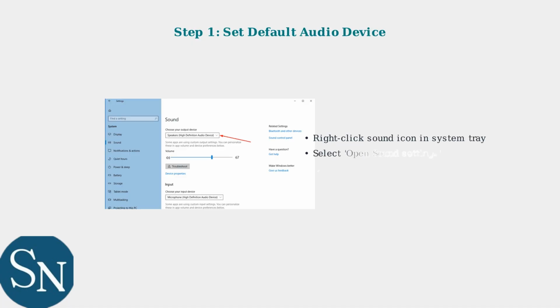When hardware checks don't resolve your HyperX Cloud 2 disconnection issues, the solution typically lies in software and driver configurations. Let's systematically address these software-related problems. First, ensure your HyperX Cloud 2 is set as the default audio device in Windows sound settings. This is a critical step that resolves many connection issues.